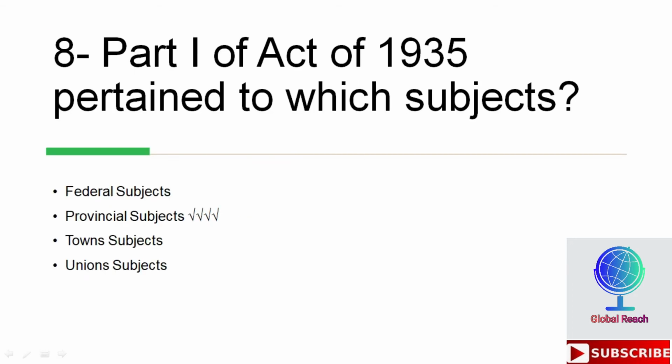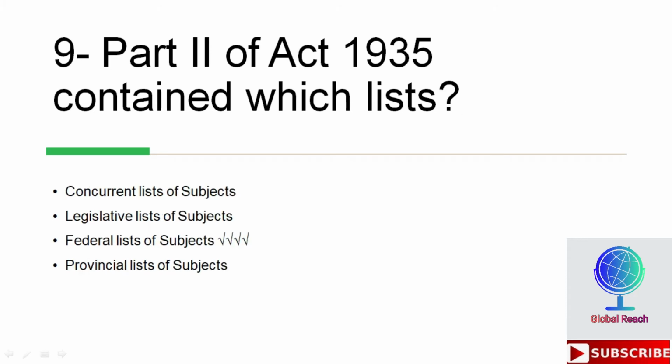Part 1 of the Act of 1935 pertained to which subjects? Options are federal subjects, provincial subjects, town subjects, union subjects. So second is the right option here, which is provincial subjects. Part 1 of the Act of 1935 pertained to provincial subjects. Part 2 of the Act of 1935 contained which list? Options are concurrent list of subjects, legislative list of subjects, federal list of subjects, provincial list of subjects. So third is the right option here, which is federal list of subjects. Part 2 of the Act of 1935 contained federal list of subjects.